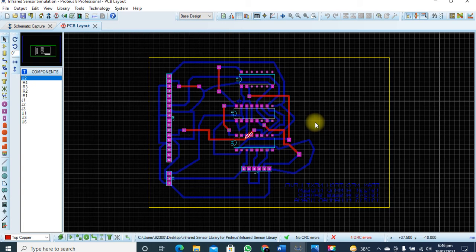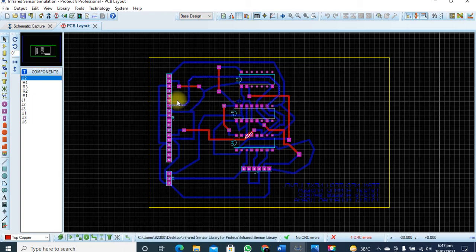In order to implement our PCB design or circuit, we need to use a double layer PCB board, because the design and the implementation of our circuit is quite complex. For that purpose, we need to use a double layer PCB board. So this is the Proteus design of our PCB board.